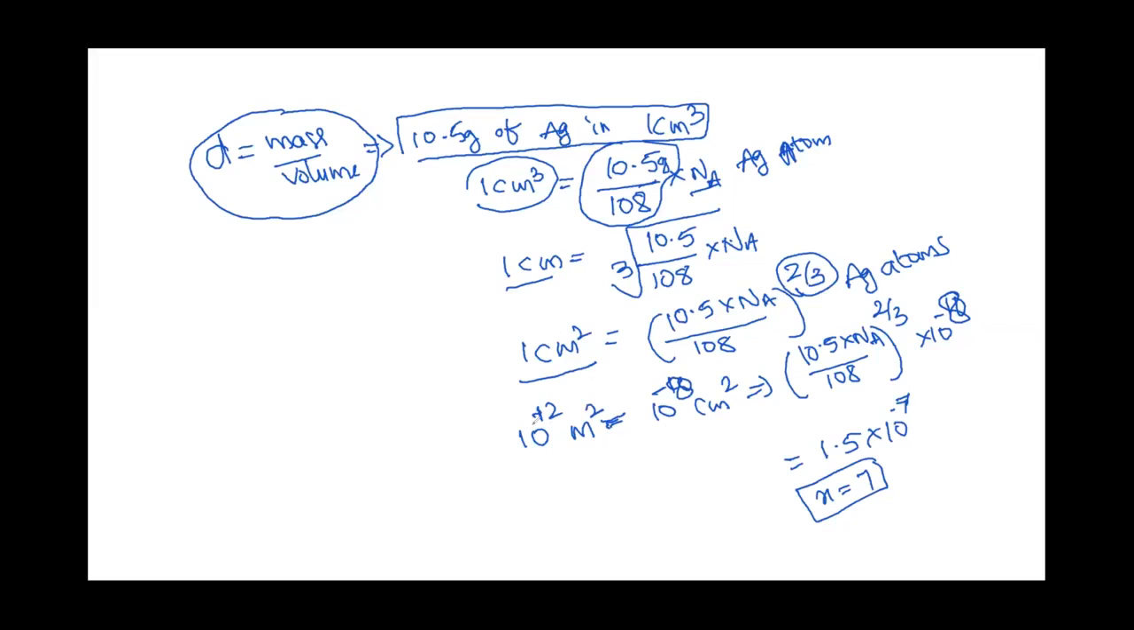Now it is given as 10 to the power of minus 12 meter square. When I convert into centimeter square, minus 12 is converted to minus 8. Now this is for 1 centimeter square, we have 10 to the power of minus 8 centimeter square. On multiplying, we get 1.5 into 10 to the power of minus 7. Sorry, plus 7, I think. Plus 7 it will be, and the answer X is equal to 7.